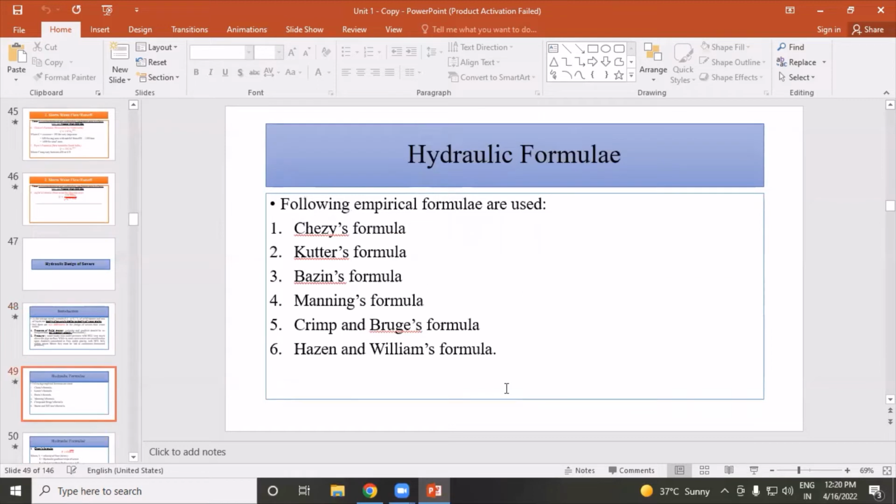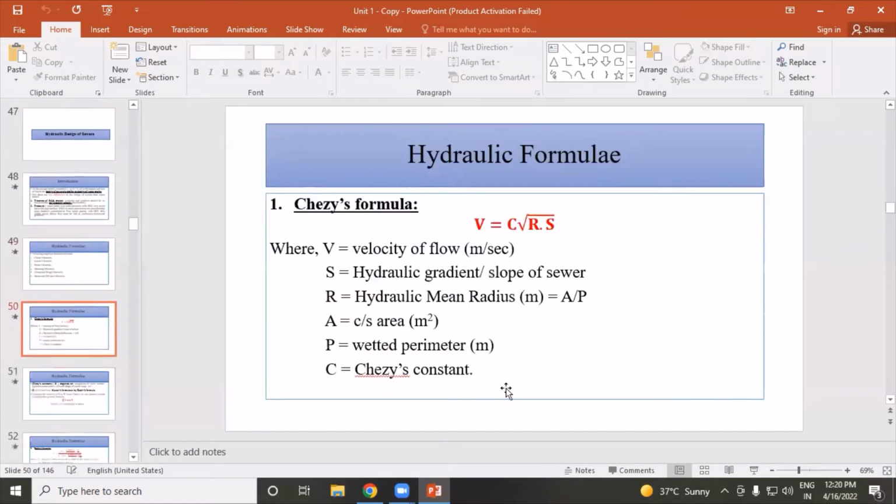The following are the hydraulic formulas. First, Chase's formula, then Kutter formula, then Manning formula, then Crimp formula, and the last one is Hazen's formula. So the first one is Chase's formula. The formula is V is equal to C under root of R into S.